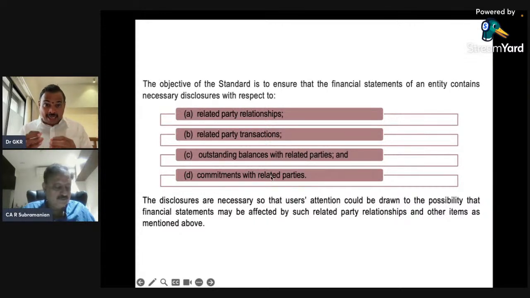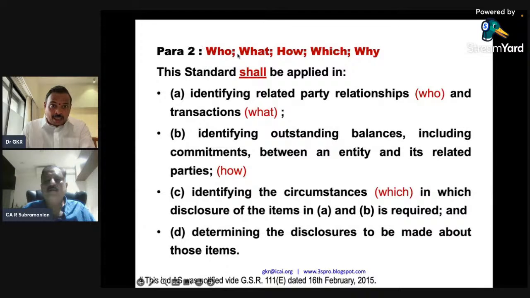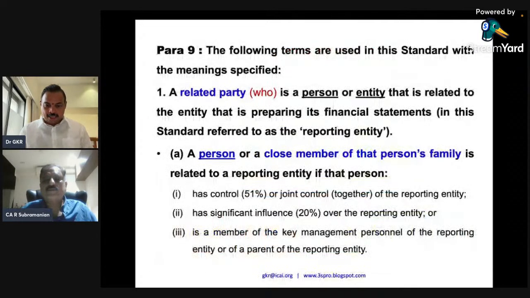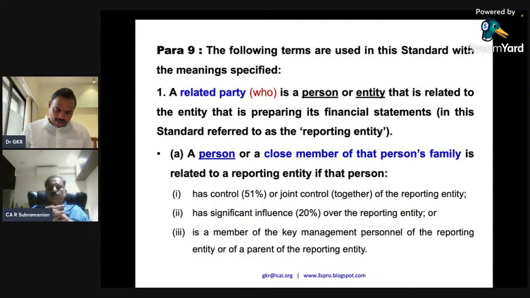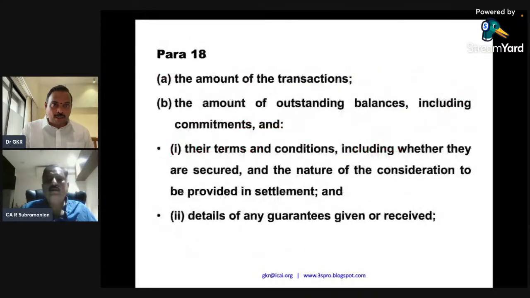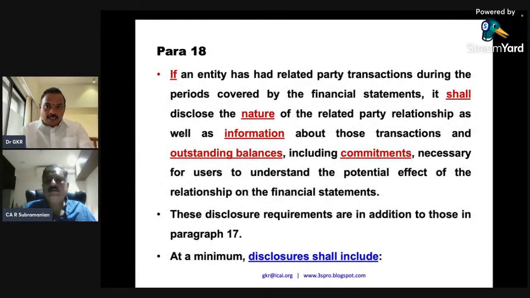Guarantees and commitments have to be given. Now here the word commitments includes guarantees. So maybe para number 2 speaks only about commitments. But if I take you to the disclosure paragraph, it comes in the 18th para. Please look at para number 18, where it says you have to disclose including commitments.